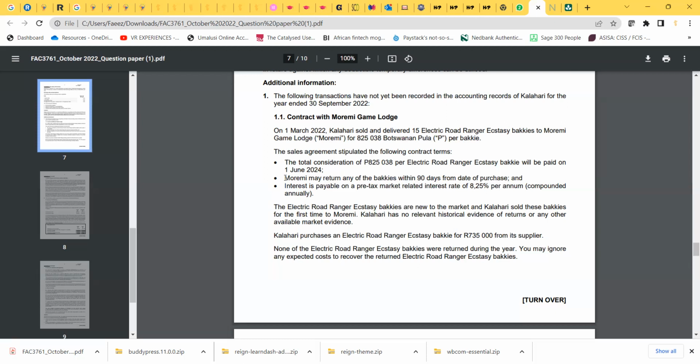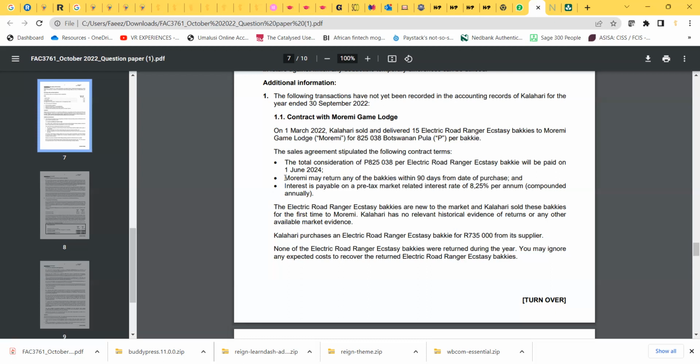Then we would know exactly how much revenue to recognize. So just take note of that. However, on 1 March 2022, we have delivered the vehicles.